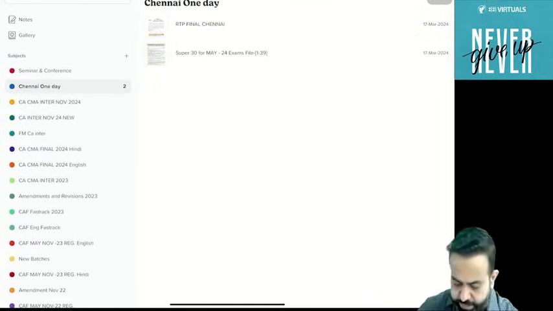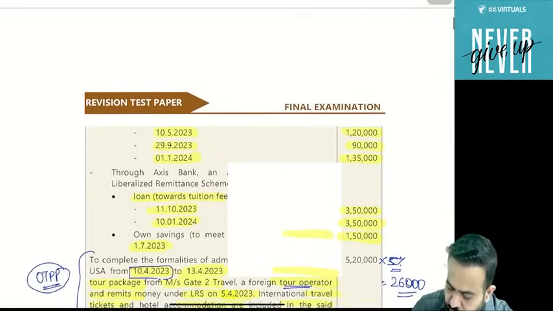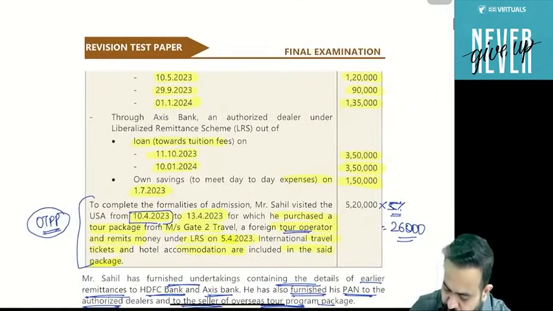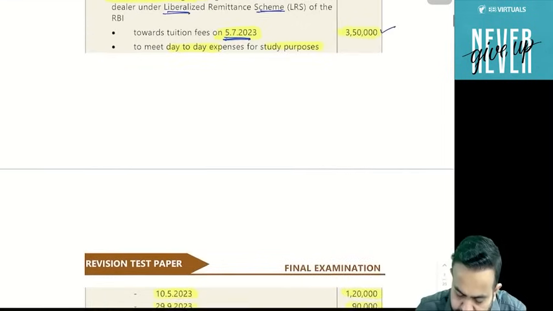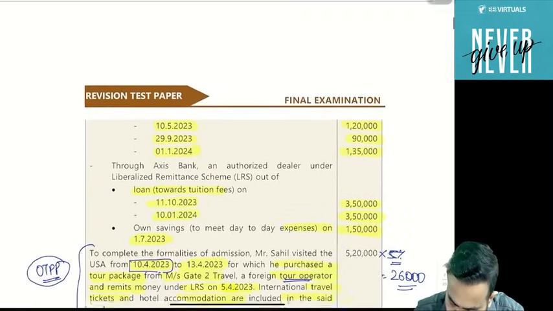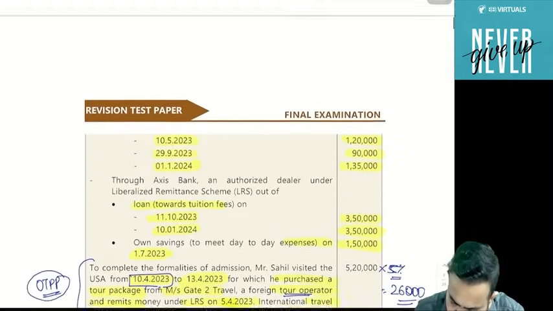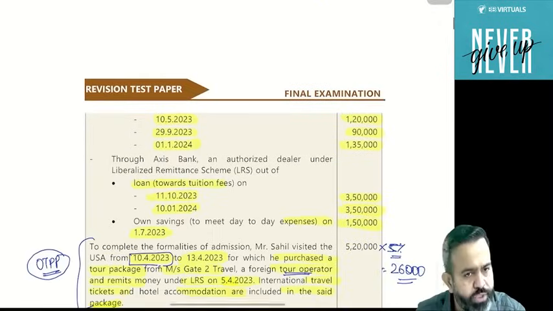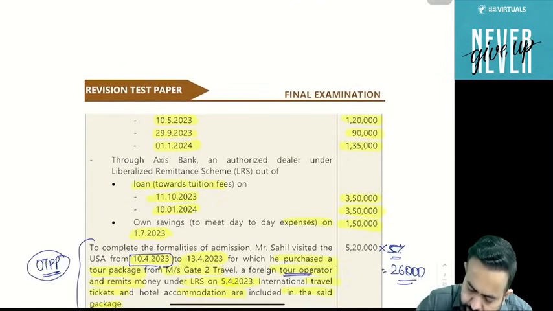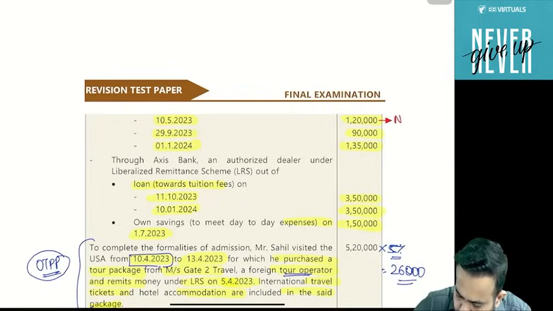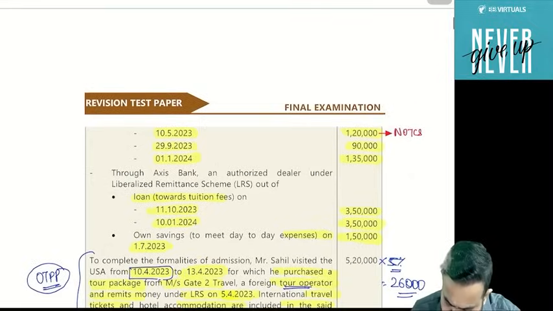Now again read this RTP question. First, on the OTPP, 26,000 TCS is applicable. That is very clear. After this, tell me, the first remittance is on which date? 10th May, 1,20,000 for study purpose. So can I say TCS is not applicable because it is covered in the 7 lakh limit? No TCS.